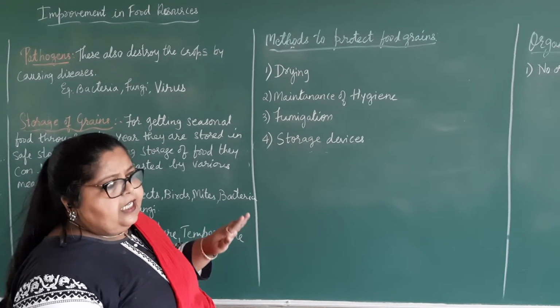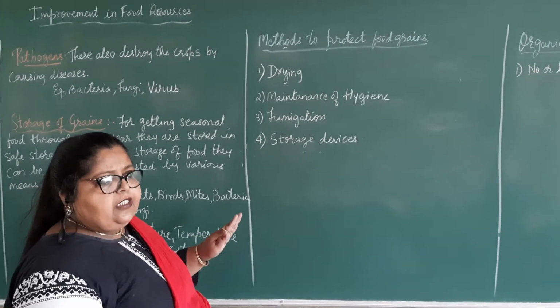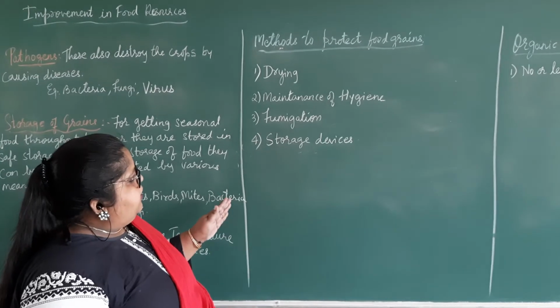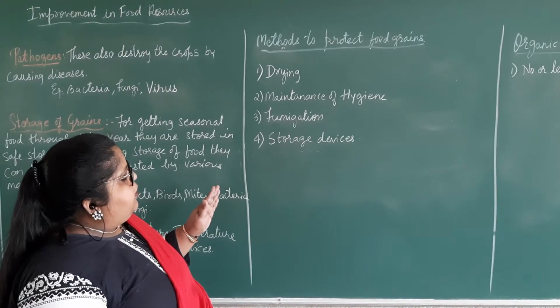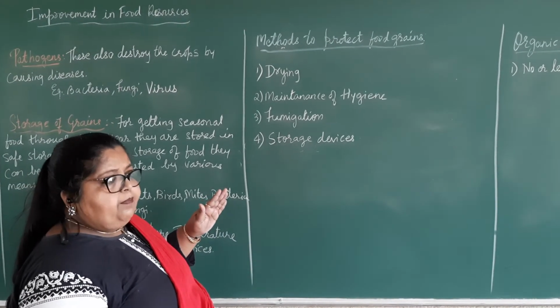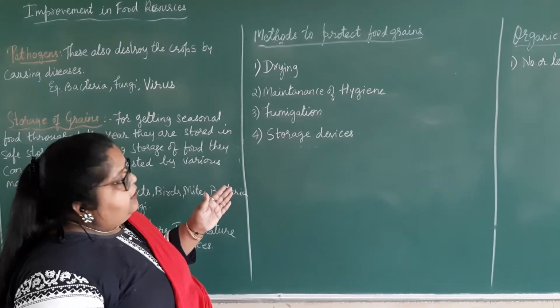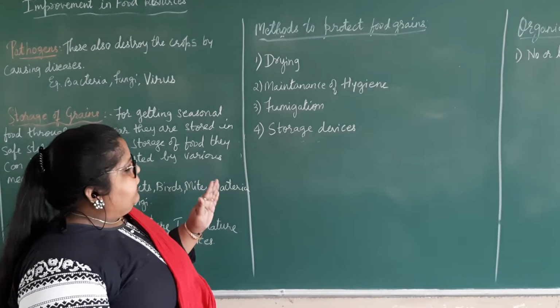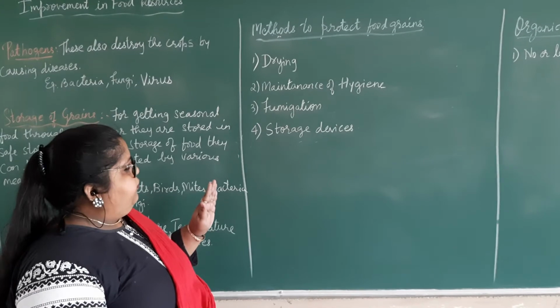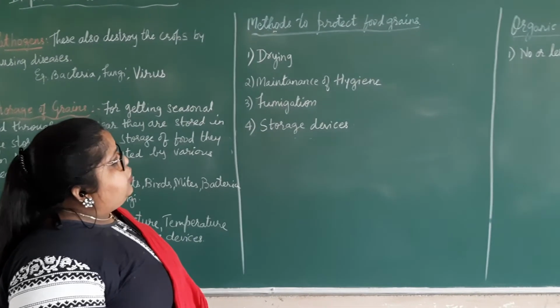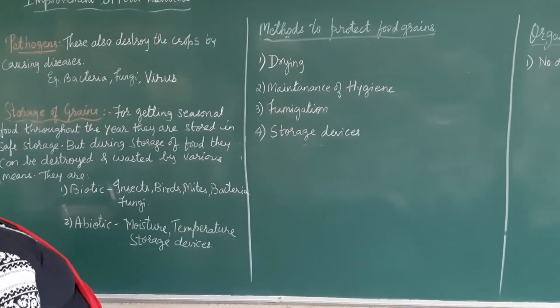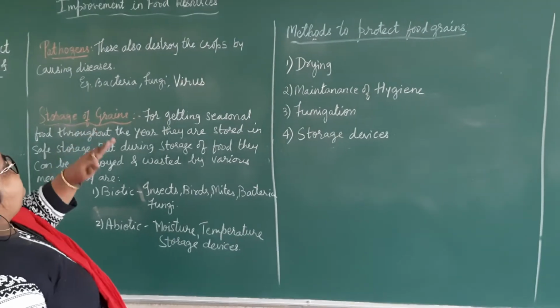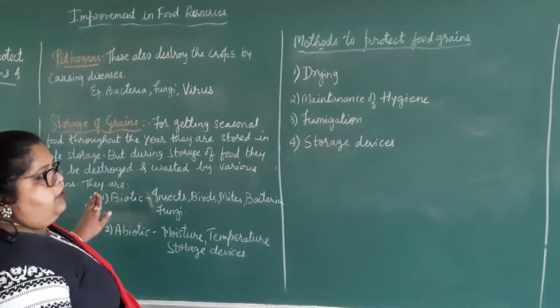Some storage devices are constructed, some storage devices are in the form of big boxes or barrels, etc. So that we should keep the grains in a proper way. Okay. So these are the methods of the improvement in food resources that we learned.